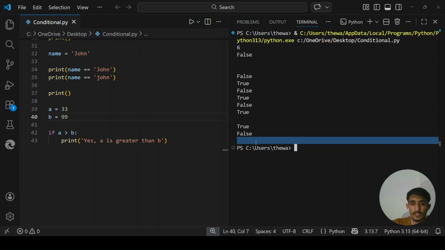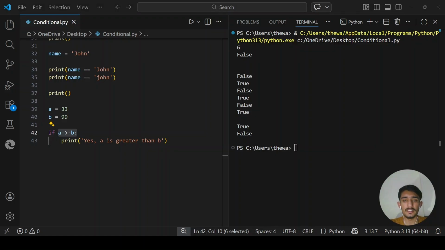you see nothing prints out. The print statement is there, but here the condition is false, so nothing prints out on the screen. No output at all. The condition is false, so nothing happens. The print never happens. Python just skips right past the entire if block. This is important.